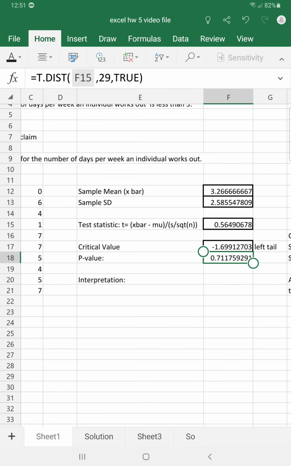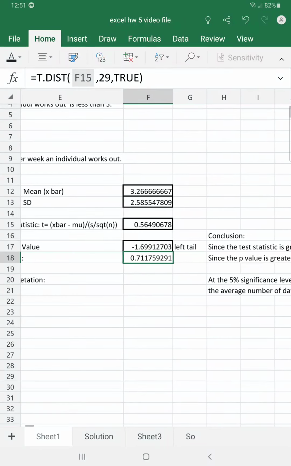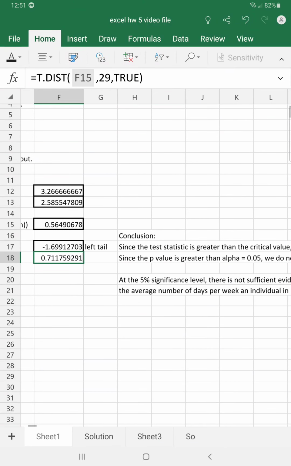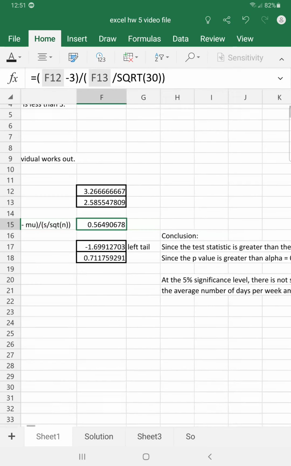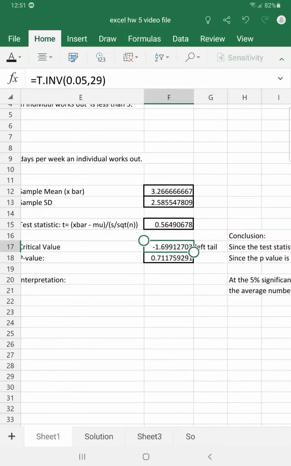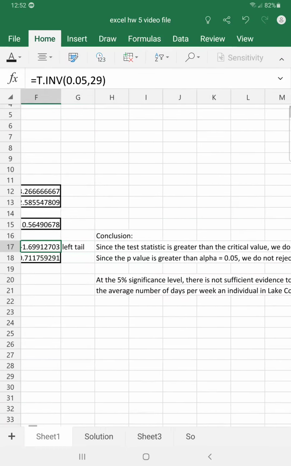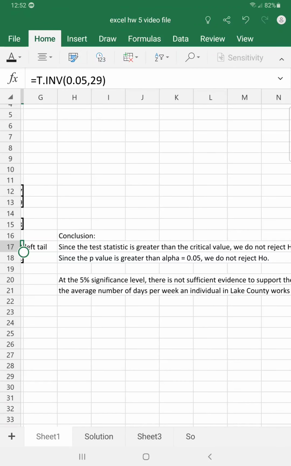And now we can make the conclusions. If we're basing this on the test statistic, now our test statistic is here. This is greater than our critical value, and our critical value is listed here, which means that our test statistic is outside of the critical region or rejection region. So therefore, we can say, since the test statistic is greater than the critical value, it's not in the region, we do not reject our null hypothesis.